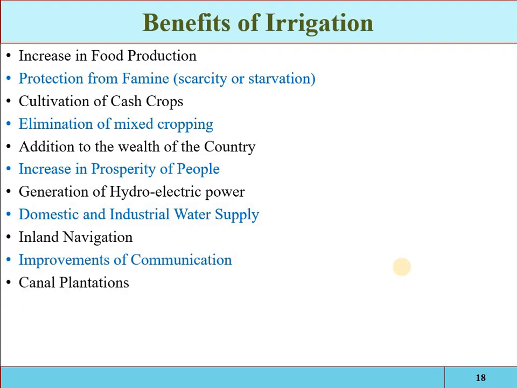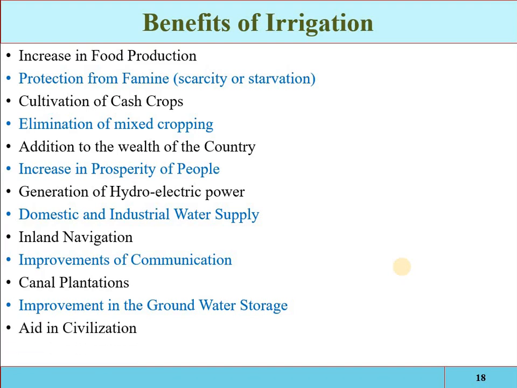We can also plant trees along the canal and river side, so the environmental and climatic conditions will be improved. Groundwater storage: due to the irrigation system, some water goes beyond the root zone, which helps in the recharge of the groundwater reservoir. Aid in civilization and general development of the country. So these are the main benefits of irrigation.